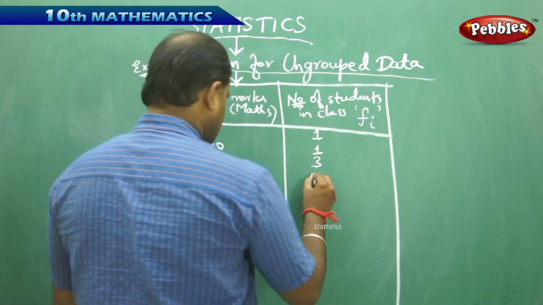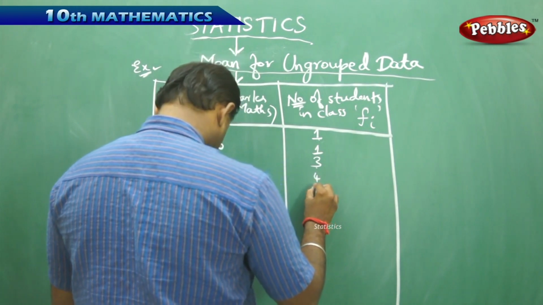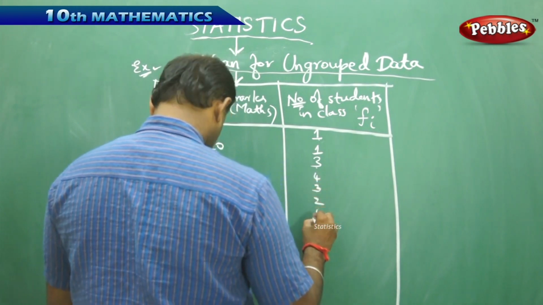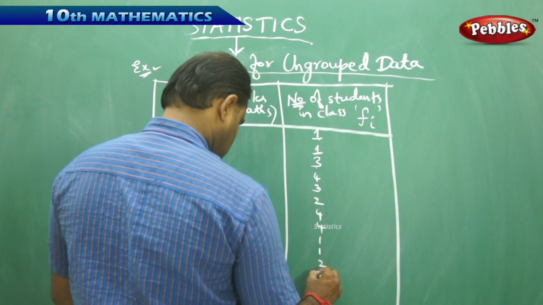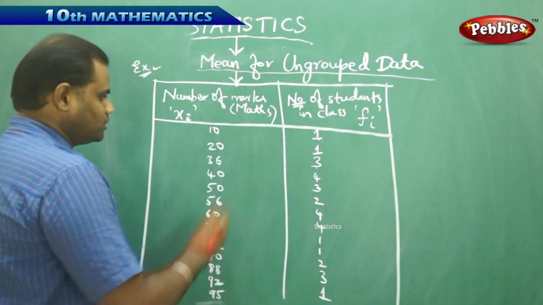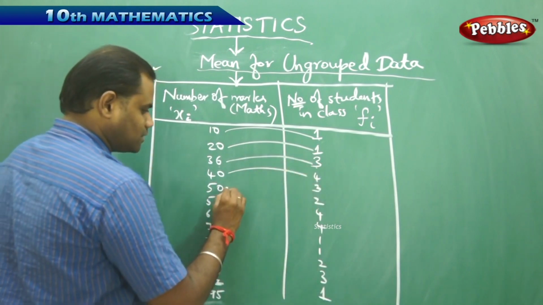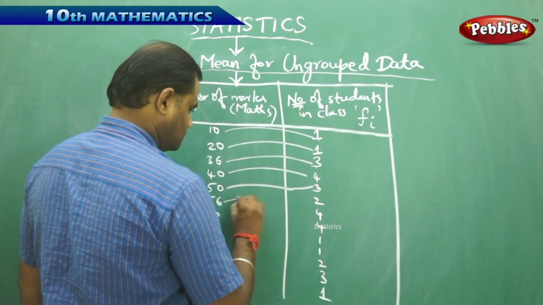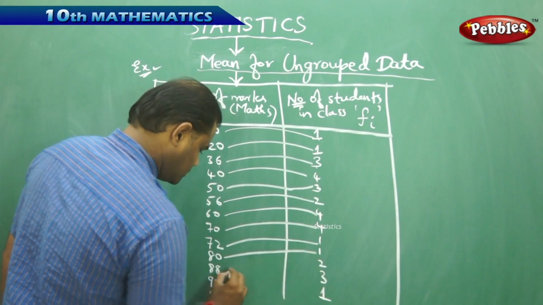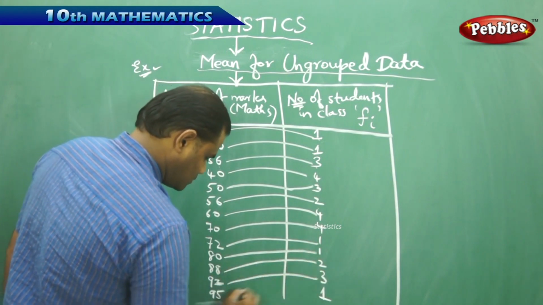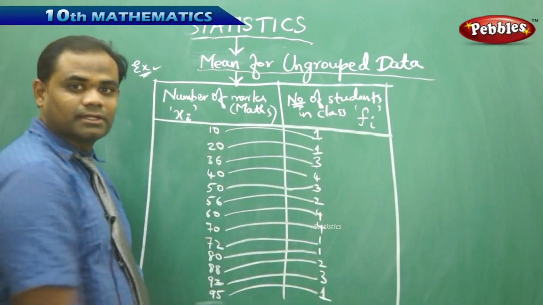So identifying this, then proceeding similarly, I get, say, my frequency as 4, 3, 2, 4, 4, 1, 1, 2, 3, 1. So each of them has been respectively identified with a frequency, for the marks 56, 60, 70, 72, 80, 88, 92 and 95, is how we identify the number of marks connected with the frequency of the class.